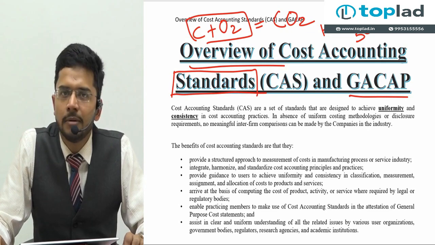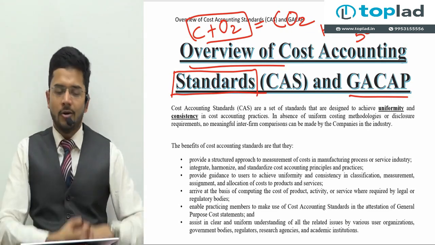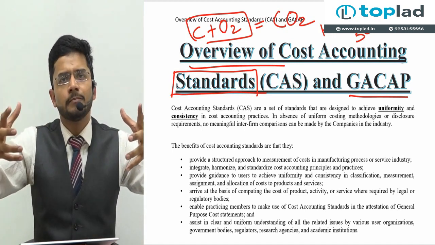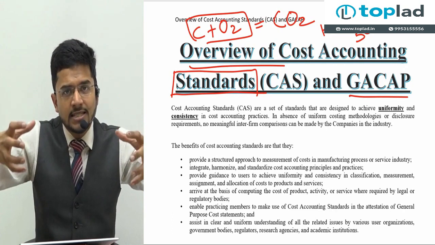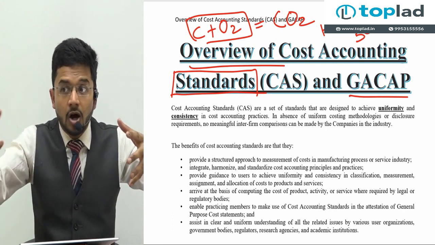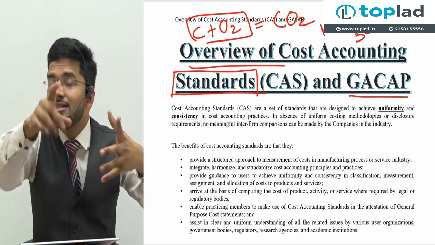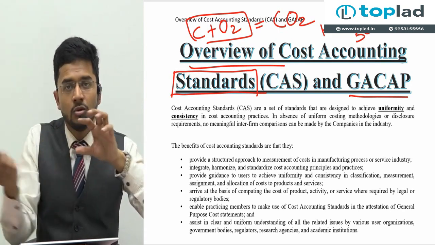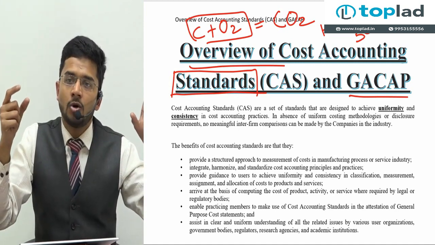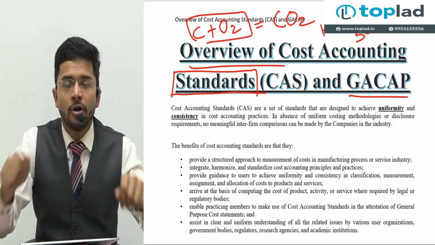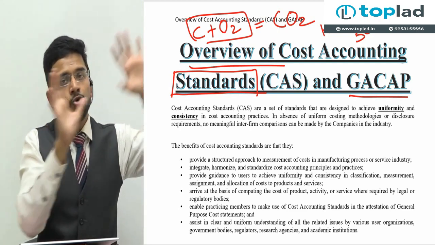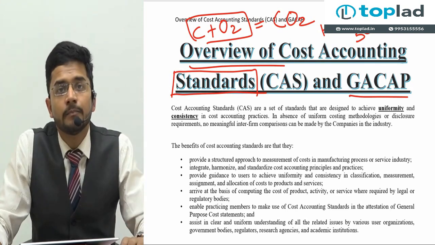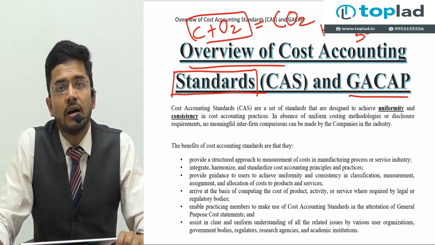I'll take a very simple example. According to Indian GAAP, according to Indian accounting standards, guys, if you purchase an asset, suppose an AC, the cost of the AC, the purchase price of the AC, along with the installation cost. What is the installation cost? Installation cost is the cost of those wires which come along with the AC to fix it up, and the cost of that laborer who is employed to fix that AC into your wall. That installation cost is to be capitalized along with the cost of the AC. This is a principle which we follow in our accounting standards.